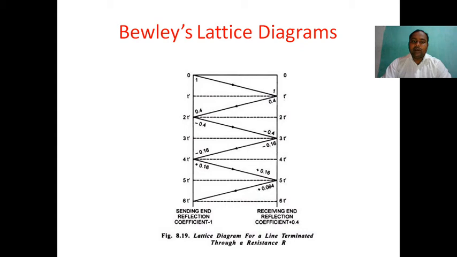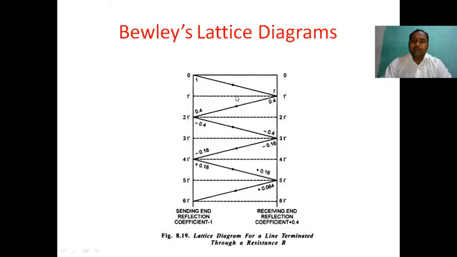reflection coefficient is -1. Multiplying by -1, we get plus 0.16 magnitude, which travels from the sending end to the receiving end. At time 5t, 0.16 reaches the receiving end point, but the receiving end coefficient is 0.4. Multiplying by 0.4, we get 0.064. At time 6t, the wave travels from the receiving end to the sending end with magnitude 0.064. So this is a complete Bewley lattice diagram.